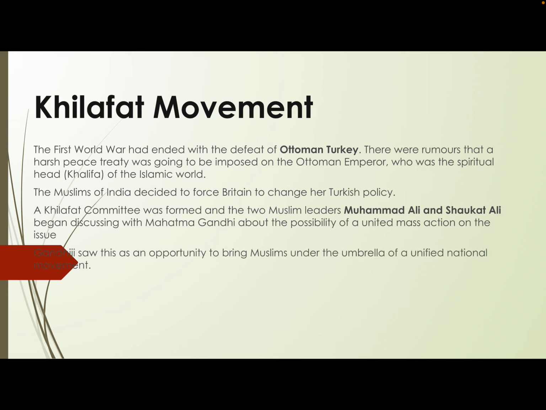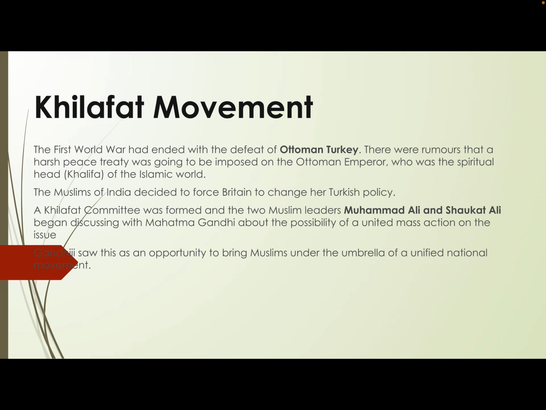Taking this issue to the forefront, Gandhiji was already looking for one good opportunity where the Hindus and the Muslims could come together and lead a common united struggle against the colonial government, and this was the best opportunity, which was picked up by Gandhiji.